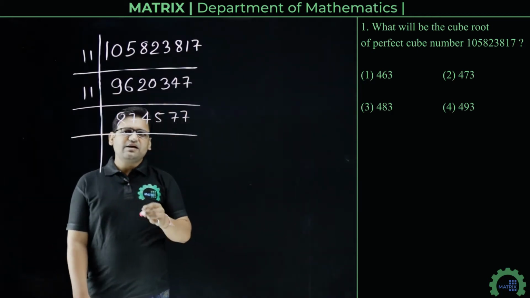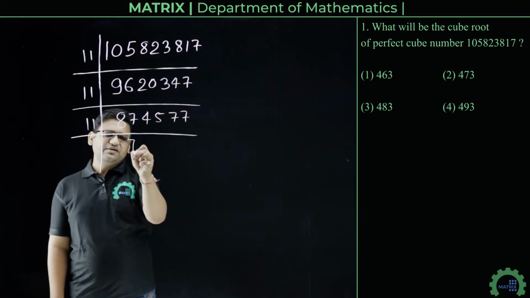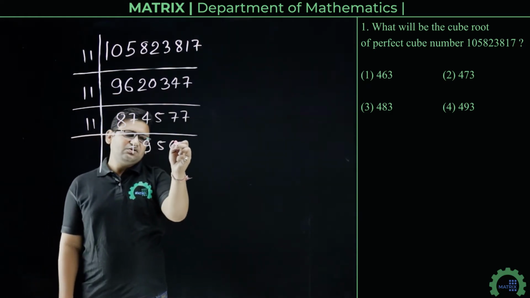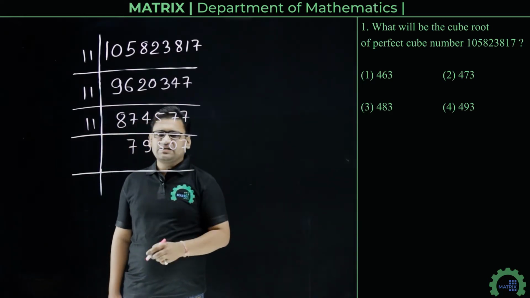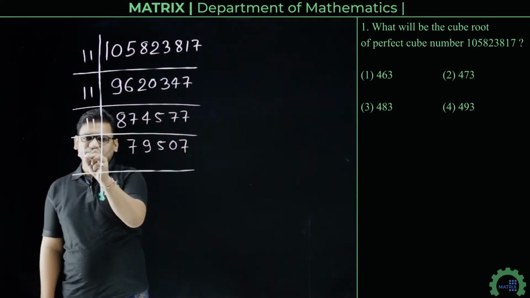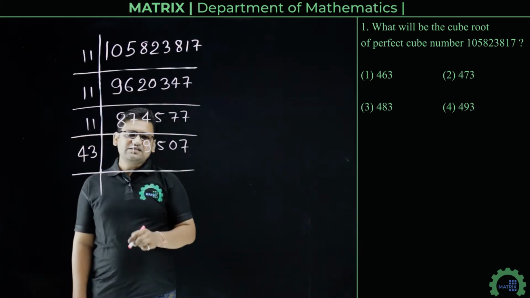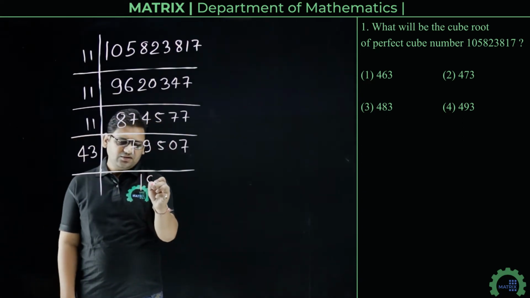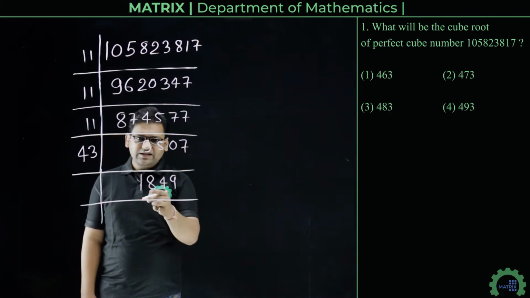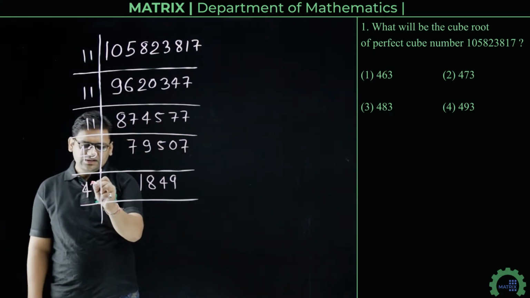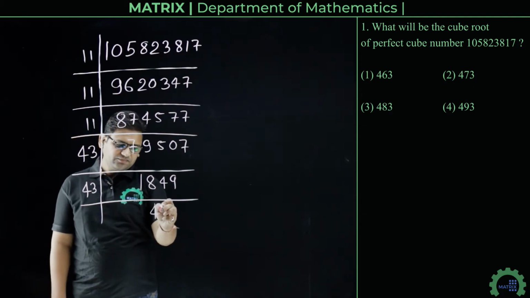Again divisible by 11, so we get 79507. Now this number is divisible by 43. When we divide by 43, we get 1849, and this is again divisible by 43, so we get 43.